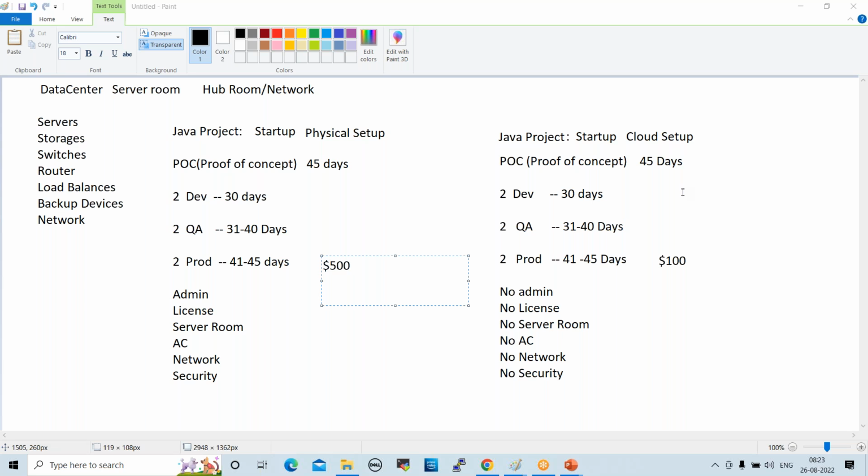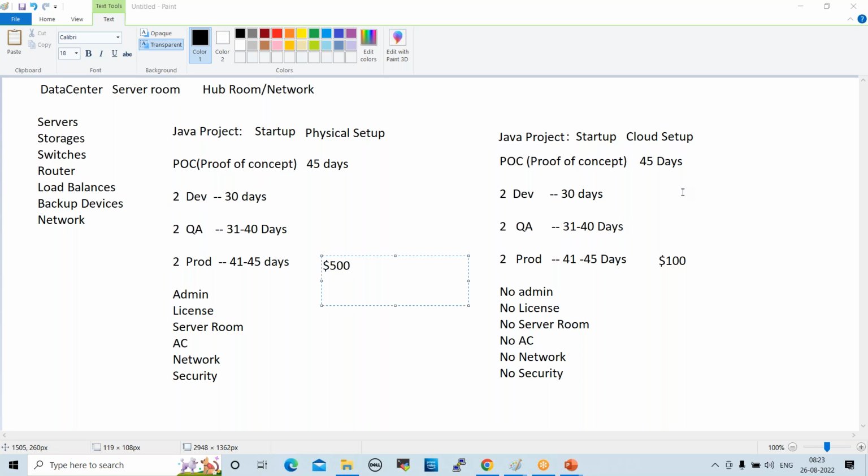In cloud, whenever we start a server, billing starts, and whenever we stop the server, billing stops. Whereas for physical servers, when you procure them, it is minimum $4,000 to $5,000 server cost, plus licensing cost and admin cost, right? That is why project teams are currently migrating their infrastructure to cloud because of cost.